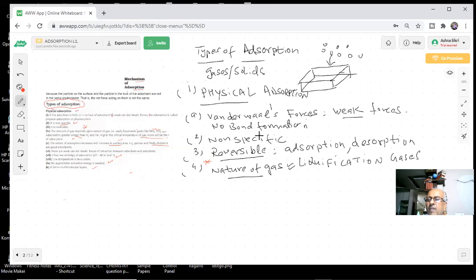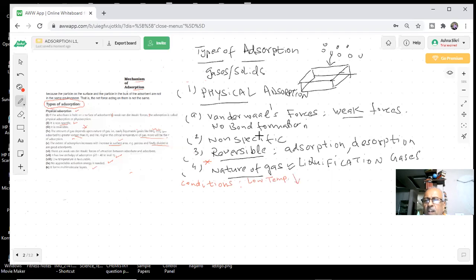There are gases. When we liquefy the gases, what are the conditions of the liquefaction, students? We have studied this. What are the conditions of the liquefaction? High pressure and low temperature. You decrease the temperature.